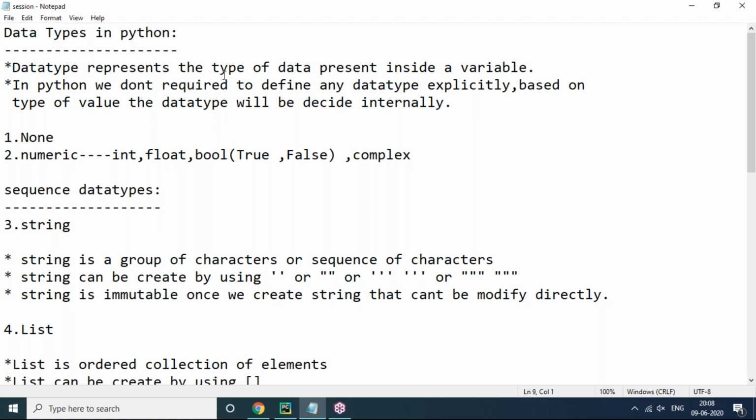Data types represent the type of data present inside a variable. In Python, we don't need to define any data type explicitly. Based on the type of the value, the data type will be decided internally. Now you can see these are the data types available.